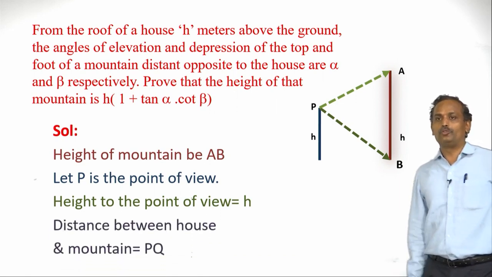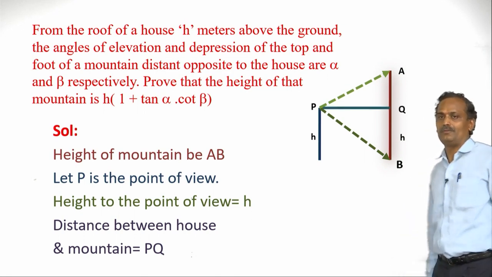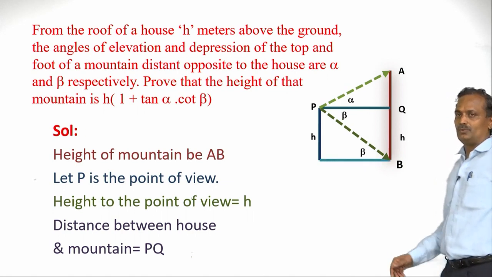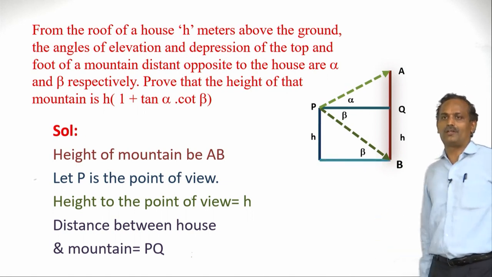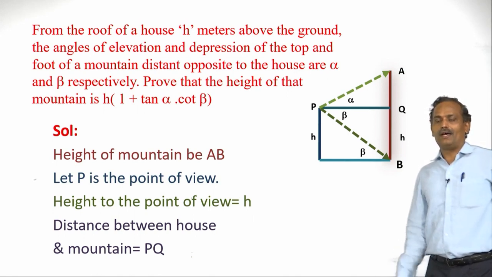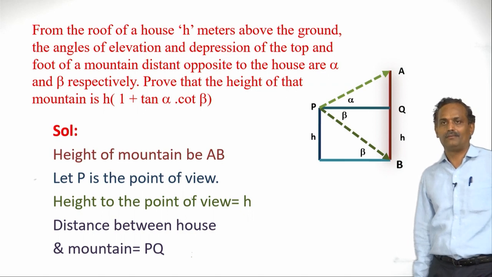The distance between the house and the mountain is PQ, and PQ should be equal to, here there is one more horizontal line, and we have recognized alpha and beta as the angle of elevation and angle of depression respectively.